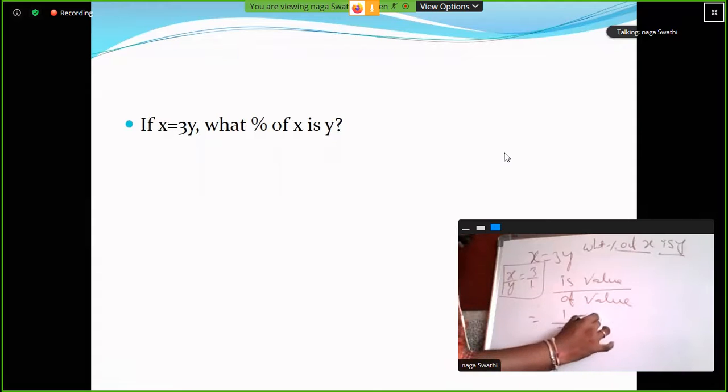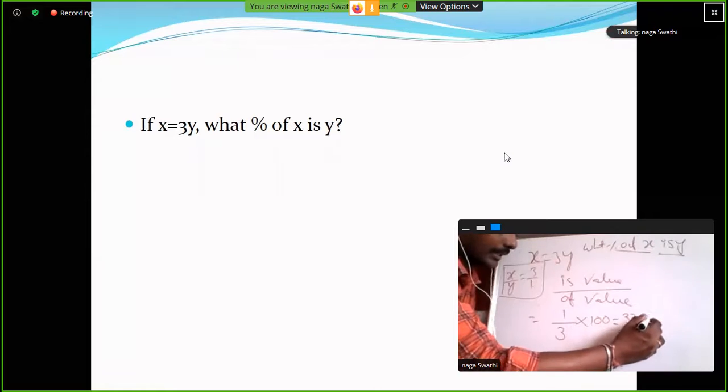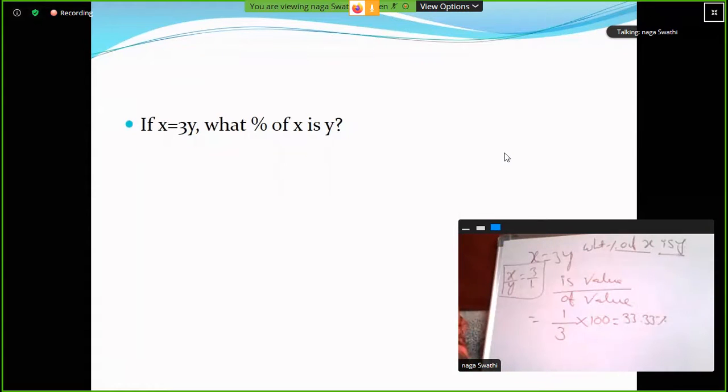We are finding percentage, so the answer is 33.33 percentage. x is equal to 3y, is value by of value, 1 by 3. 1 by 3 into 100 is equal to 33.33 percentage.